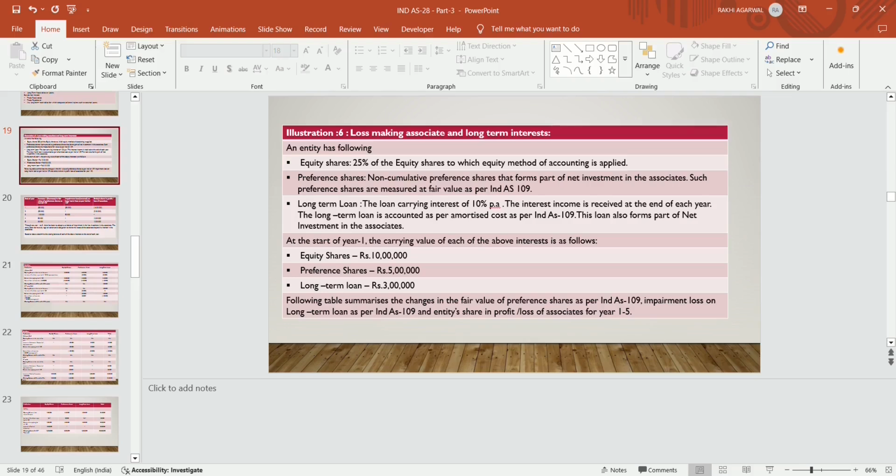At the start of the year, the carrying value of each of the above interests is as follows. Equity share is rupees 10 lakhs, preference share is rupees 5 lakhs, and long term loan is rupees 3 lakhs. The following table summarizes the change in the fair value of preference shares as per Ind AS 109, impairment loss on the long term loan as per Ind AS 109, and the entity's share in profit or loss of the associate for years 1 to 5. So how will they account for the period of 1 to 5 years?